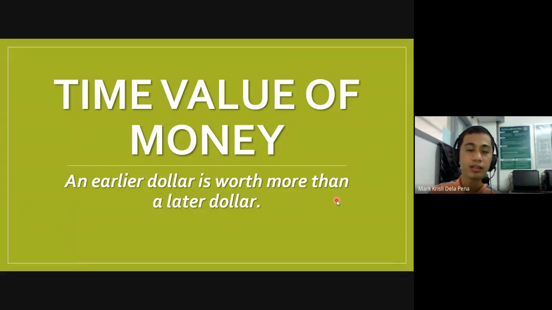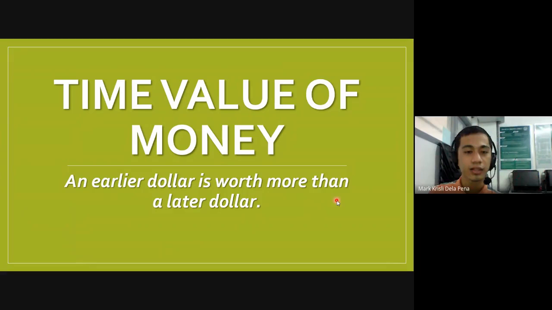If you have a capital and you invest it today, of course, in the next years the amount of your money will increase because there is what we call interest that will accumulate, compared to when you invest a few years later.